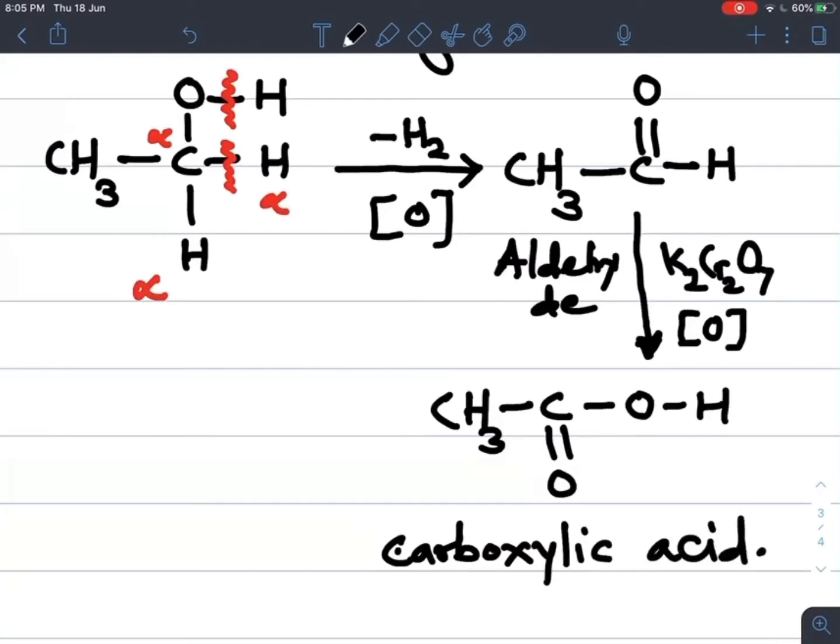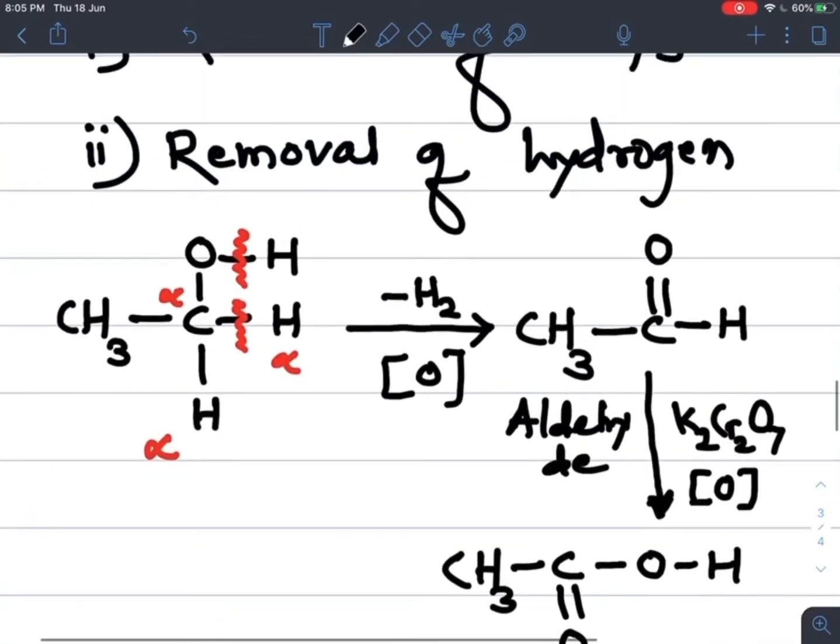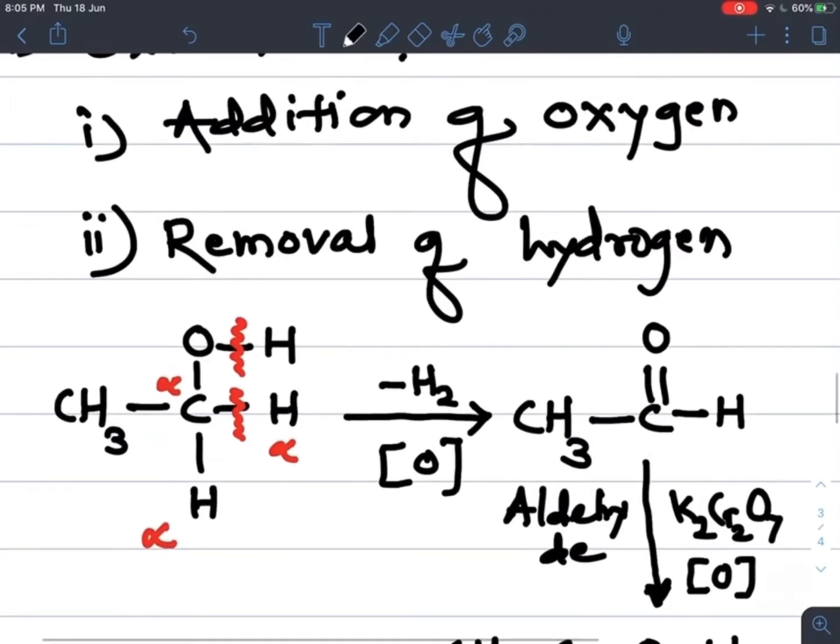So this is the oxidation. What is meant by oxidation here: in the first step, removal of hydrogen takes place. So the bond breaks between OH, this hydrogen is removed, as well as alpha hydrogen is removed during the oxidation, and removal of hydrogen means oxidation. So oxidation takes place and here we get its corresponding CHO group, that is aldehyde group.